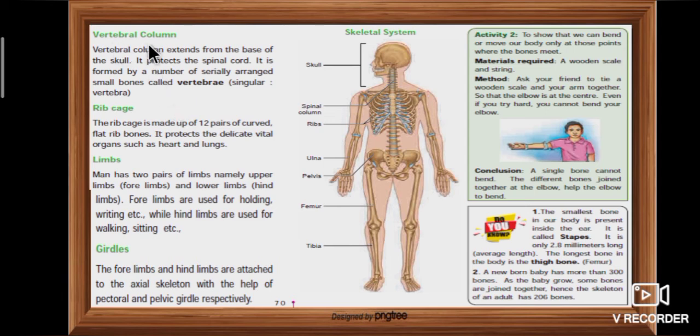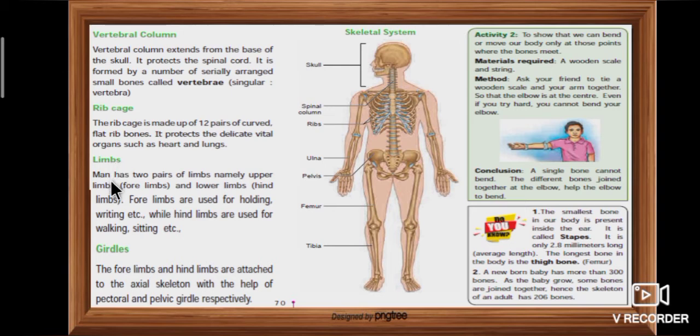First one, vertebral column. The vertebral column extends from the base of the skull. It protects the spinal cord. The rib cage is made up of 12 pairs of curved flat rib bones. It protects the delicate vital organs such as the heart and lungs.